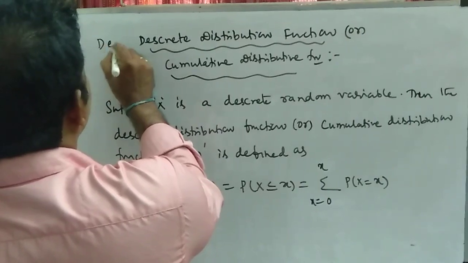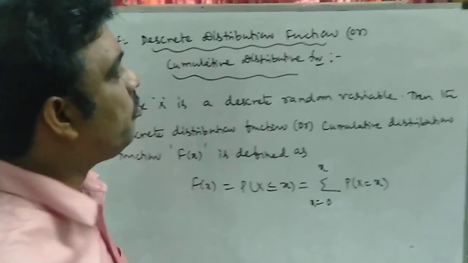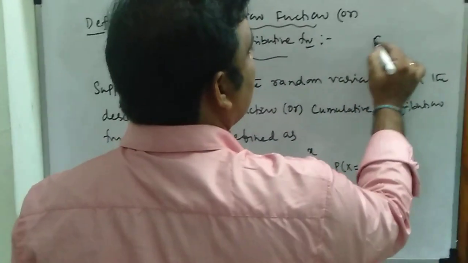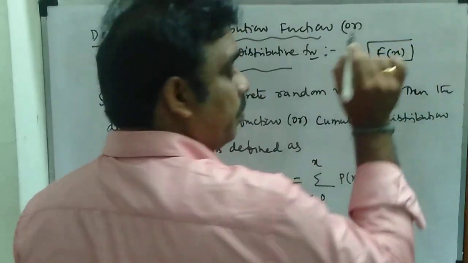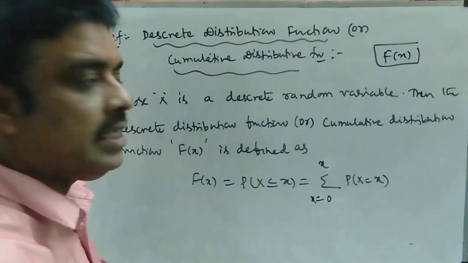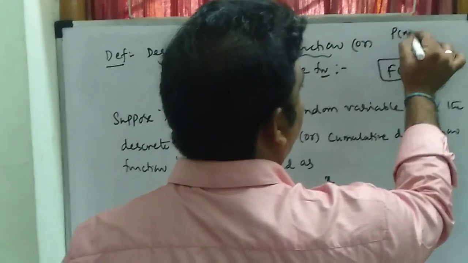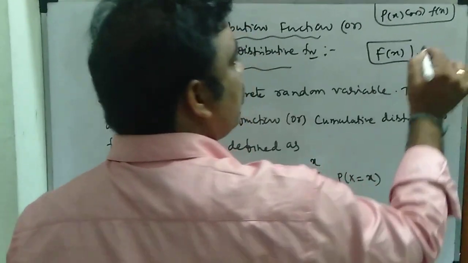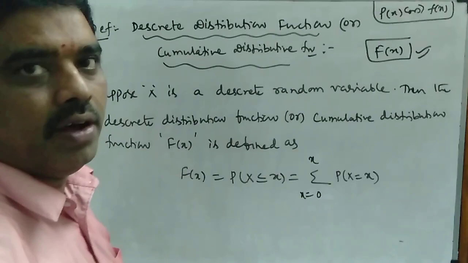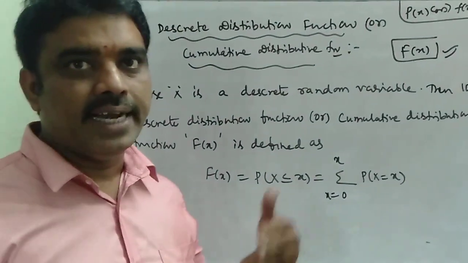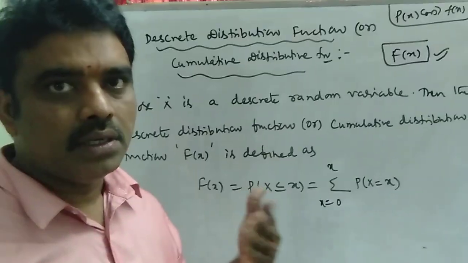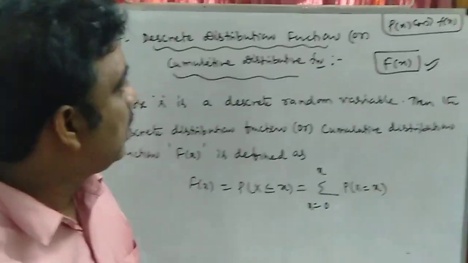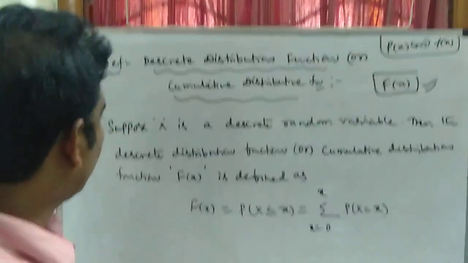The next definition is the discrete distribution function, or cumulative distribution function. It is denoted by capital F of x. Previously we defined the probability density function, denoted by P of x or small f of x. Cumulative means the previous values add up and we write the next probability. So in the name itself, it is a cumulative distribution function.